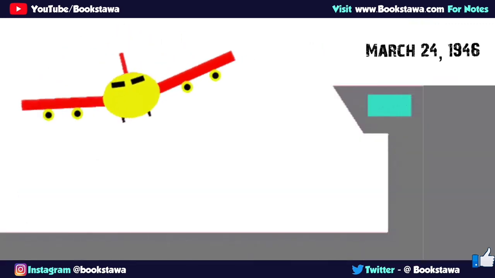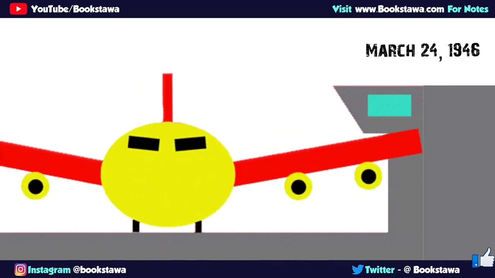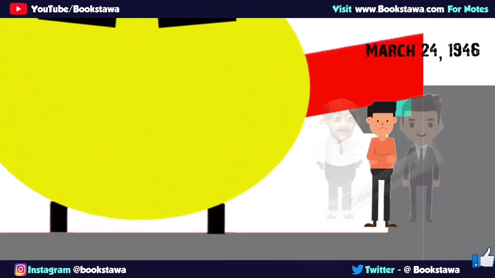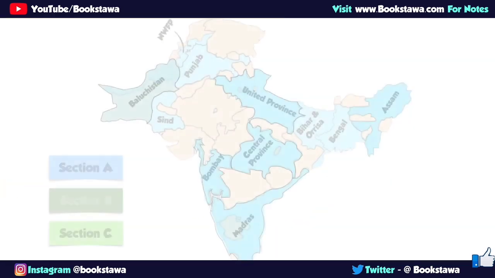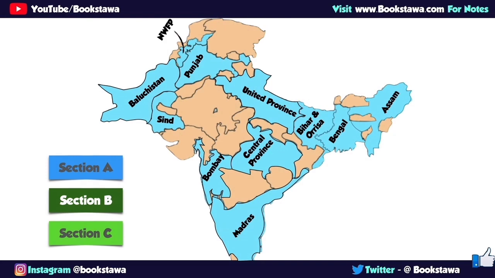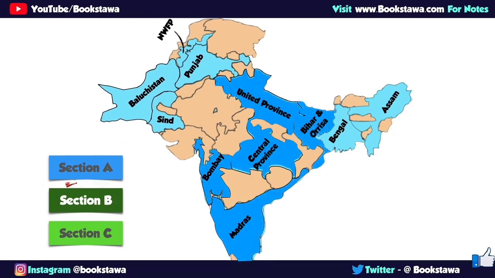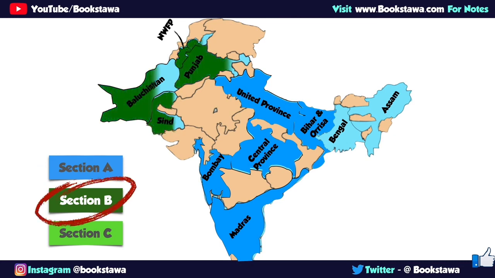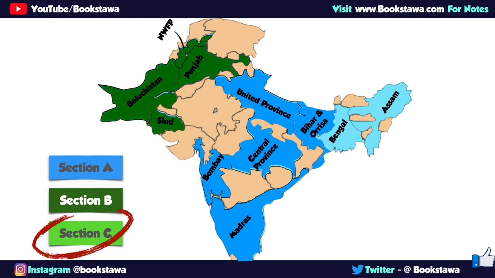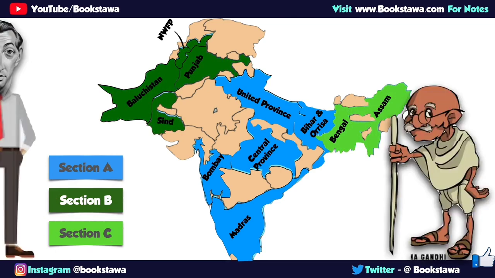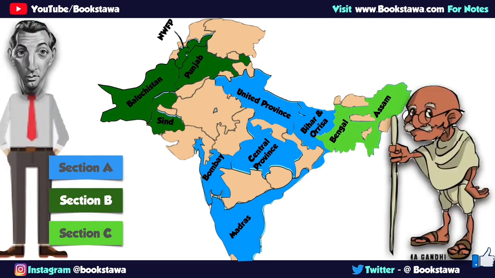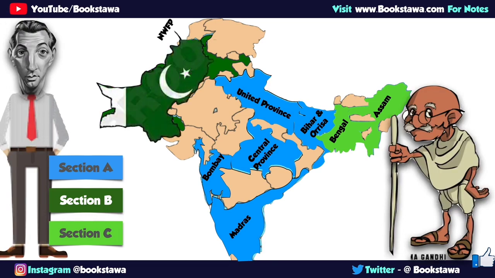After that, in March 1946, the cabinet mission came to India, in which the British government had given the concept of provincial groupings, where some provinces were made part of Section A, some provinces were included in Section B, and some provinces were included in Section C. Jinnah initially accepted the cabinet mission plan because he was seeing a map of Pakistan being made in the form of provincial groupings.